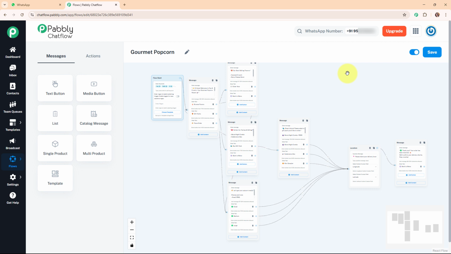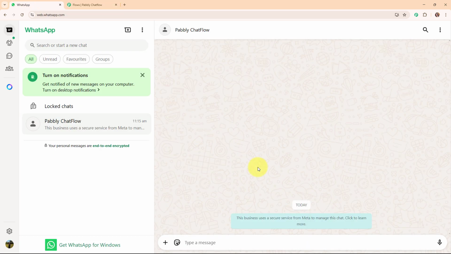Alright, so here on my screen you can see the chatbot that I've created for my business using Pabbly Chat Flow, the all-in-one WhatsApp communication platform. Firstly, in this video we are going to see the working of this WhatsApp chatbot that I have already created by simply sending a WhatsApp message to my WhatsApp number. So to send the WhatsApp message, let me take you to my WhatsApp account. Alright, so this is my WhatsApp account and this is my WhatsApp number that I've connected in my Pabbly Chat Flow account.